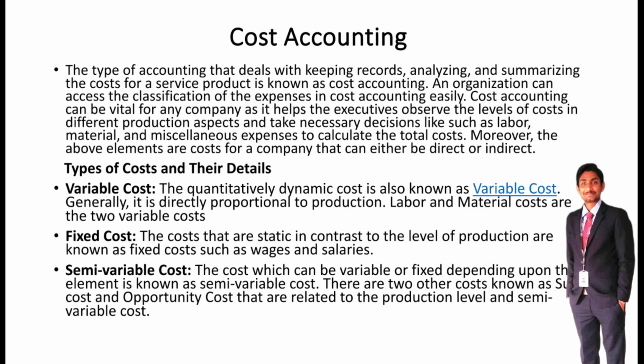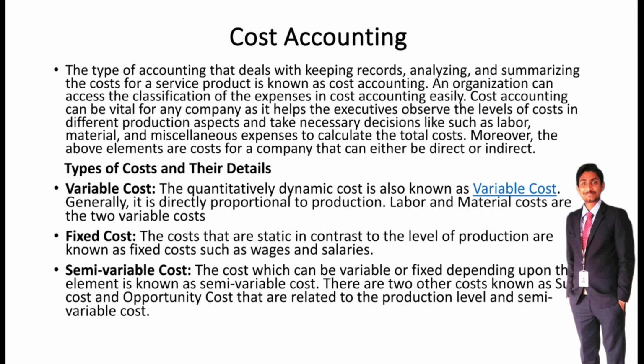Cost accounting can be most useful in budgeting and setting up a cost reducing system. It observes the cost of different aspects, for example labor cost, material cost, and miscellaneous expenses, to calculate the total cost.